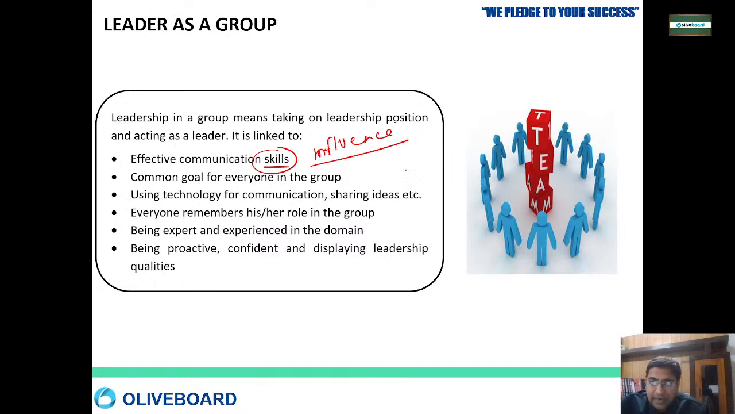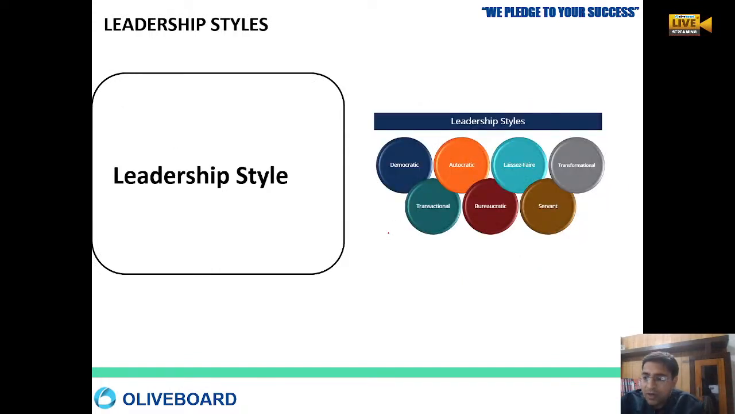As we know that the leader is an expert and experienced in this domain, so the leader has a very, very important role in the team. Okay, the leader is always proactive in the group. The leader is very, very confident in the group. The leader displays their leadership qualities in the group. Okay, now comes the very, very important topic of this class today: leadership styles.